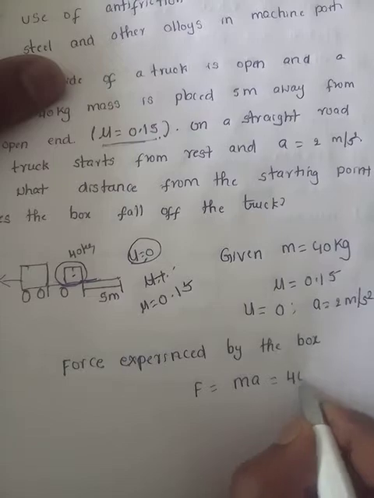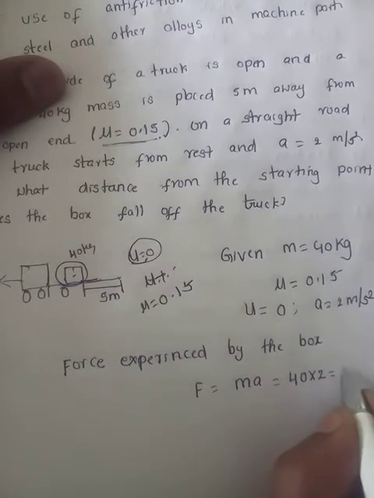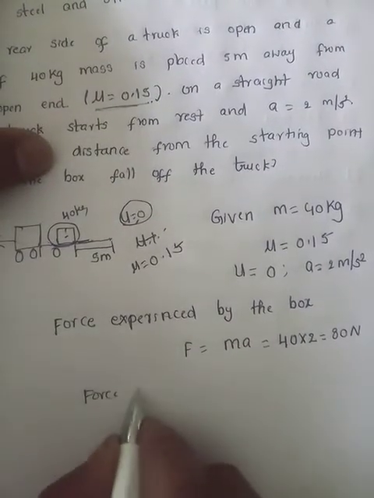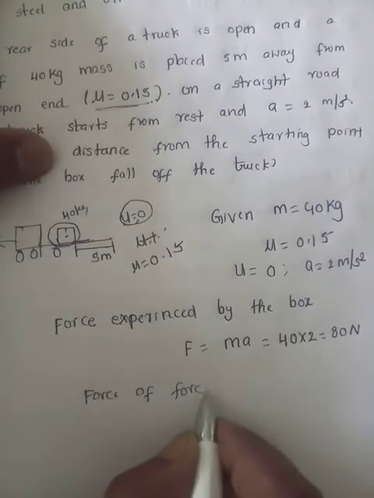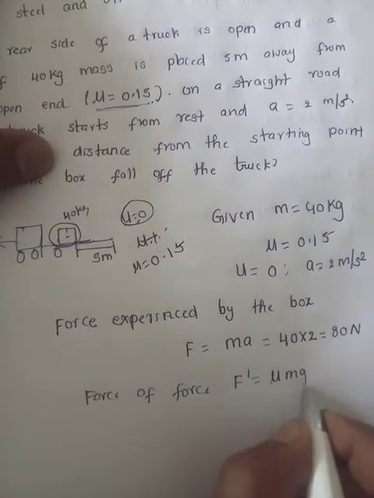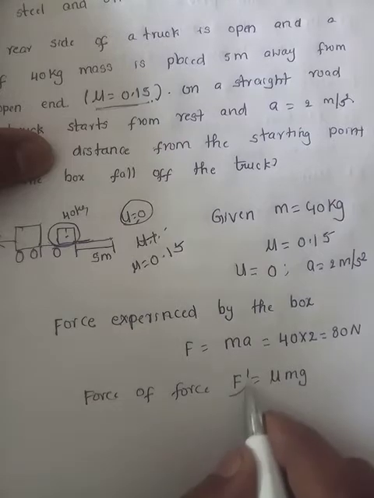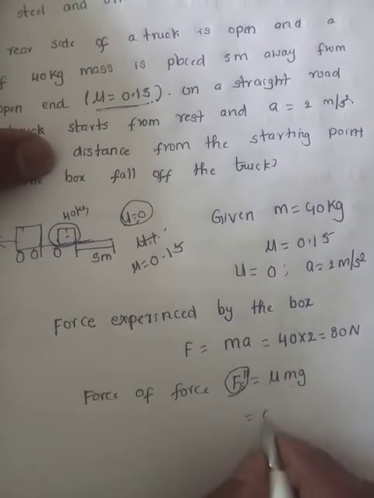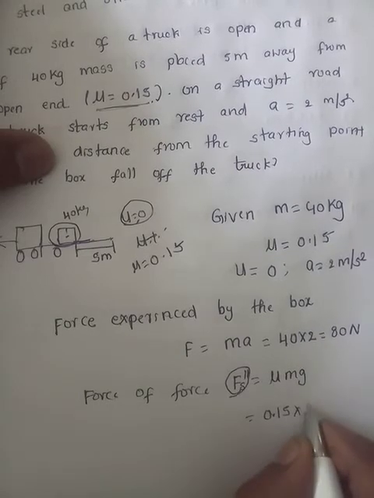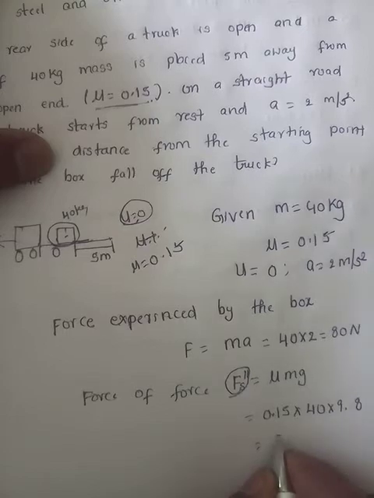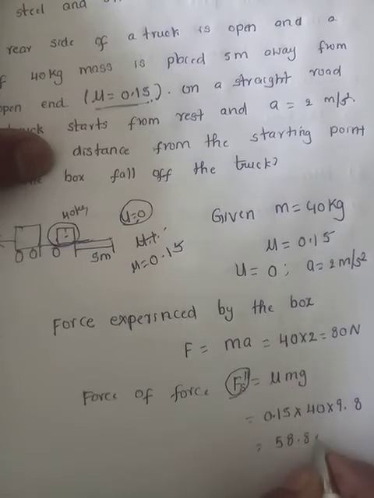Mass of the box is 40, acceleration of the truck is 2, so 80 newtons. What is the force of friction? As we know, F dash equals mu mg. Taking static friction, Fs equals mu s into mg. Mu s is 0.15, m is 40, into 9.8. So this is 58.8 newtons.